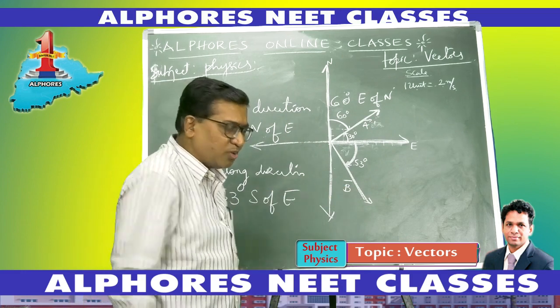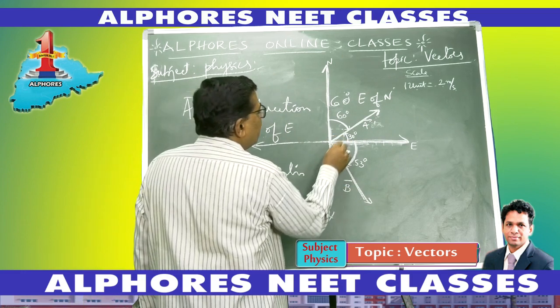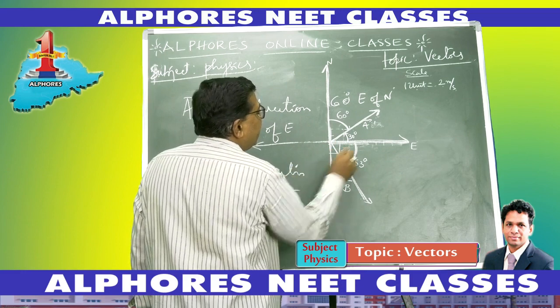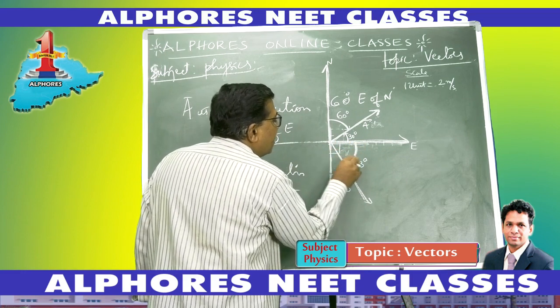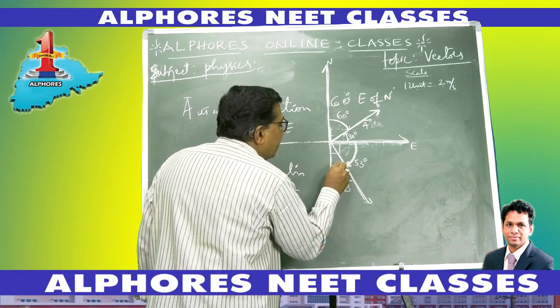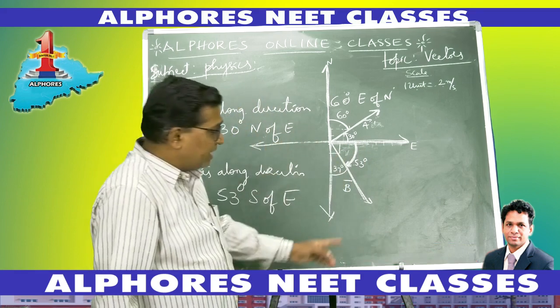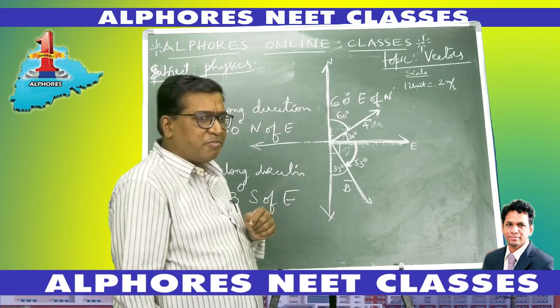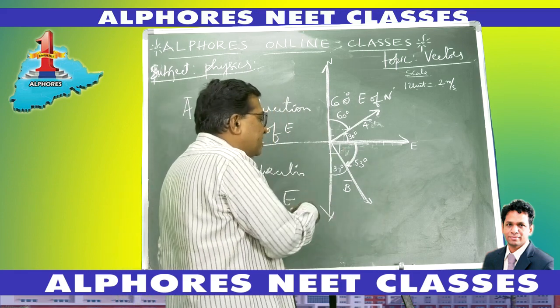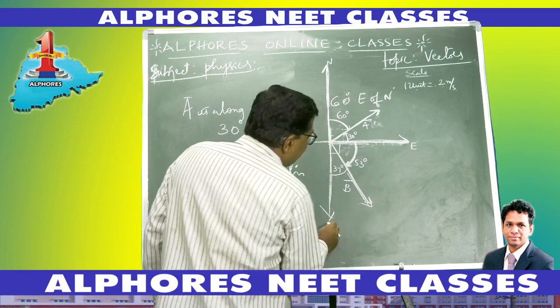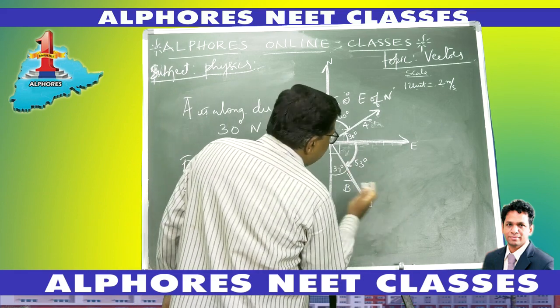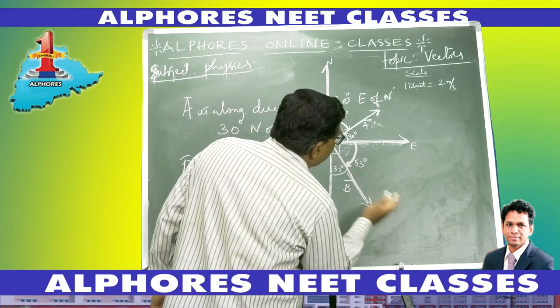Similarly, B bar also. Look, this is east, this is south. The angle between them is 90 degrees, of which this is 53. The remaining angle is 90 minus 53, that is 37 degrees. Now the direction of B bar can even be expressed as follows. This vector is in this quadrant, on the right side of south, that is east of south.